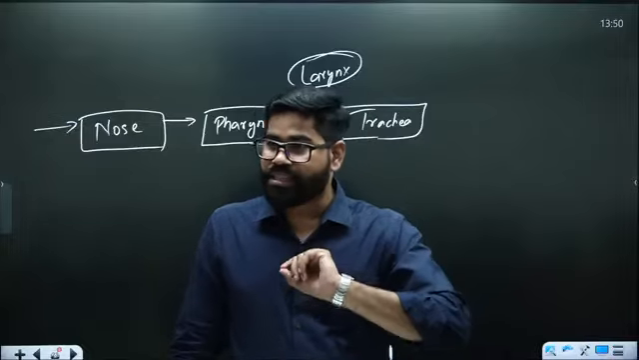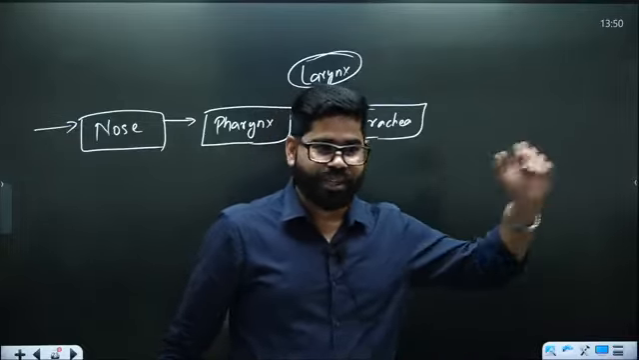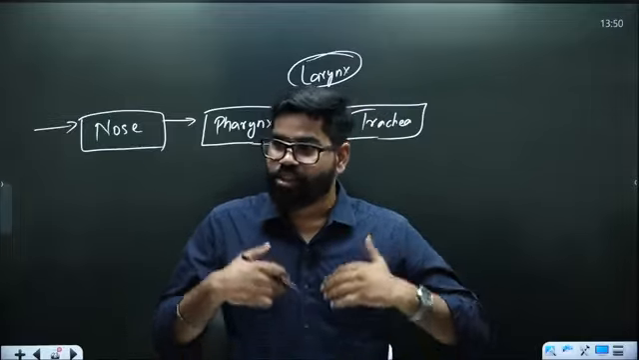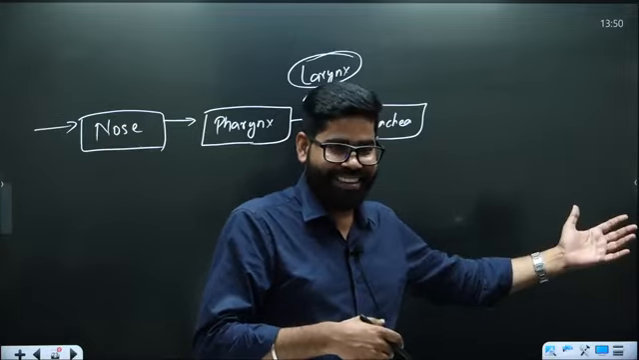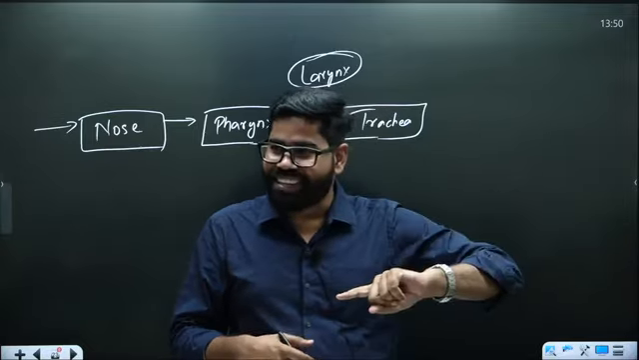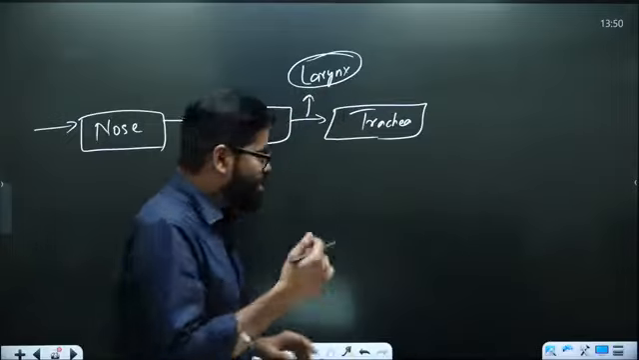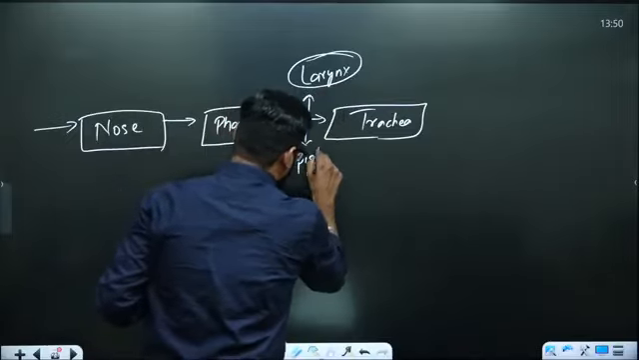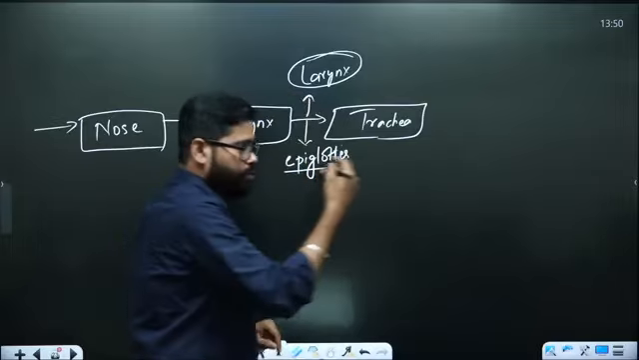So when you are having a sneeze, don't try to control it. Suppose you are out in a public place and you are suddenly about to sneeze while eating. Don't try to control it and don't think about what people will say. If you don't do it, the same people will take you to the hospital. So this is one thing. Here we have the epiglottis also, which prevents the entry of food into the trachea.